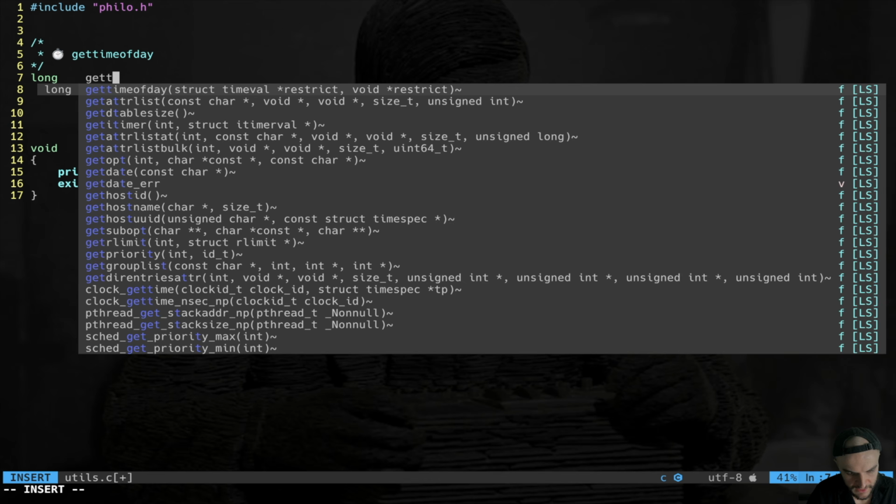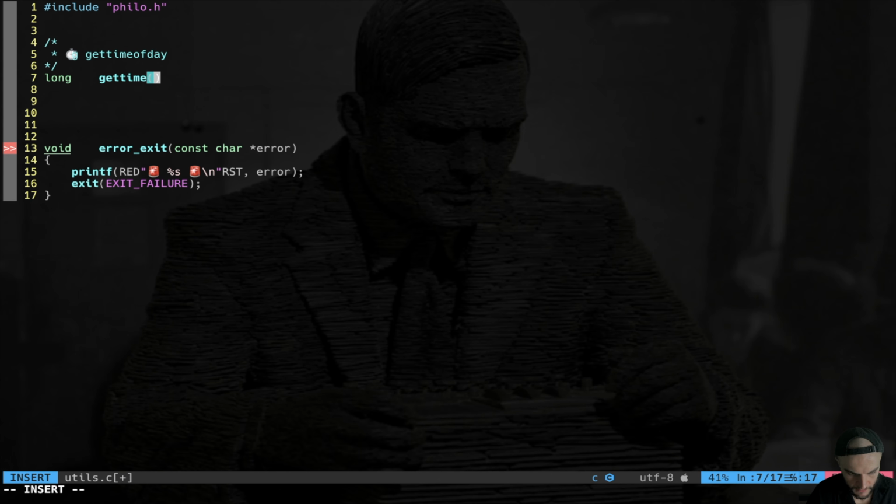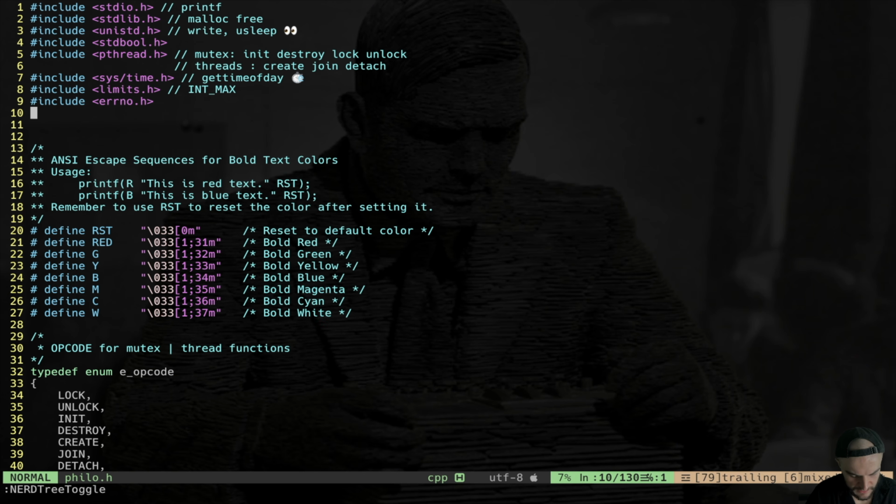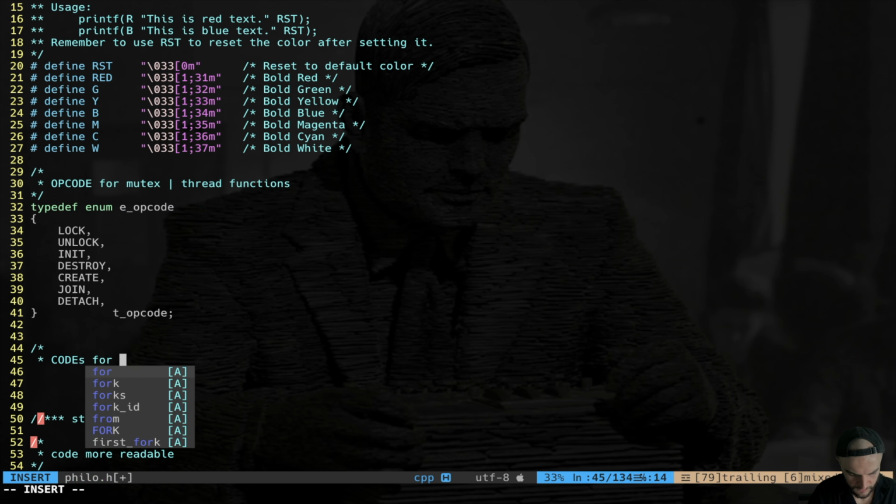I call the function get time, and as an input, I want to use a specific time code, in the same vibe of the previous opcode for mutexes and threads. So we're going to create an enum. The time code is going to be seconds, milliseconds, and microseconds. Probably seconds are not necessary, but who cares? It's very simple. So let's go back in our philo.h and let's create these enum codes for get time.